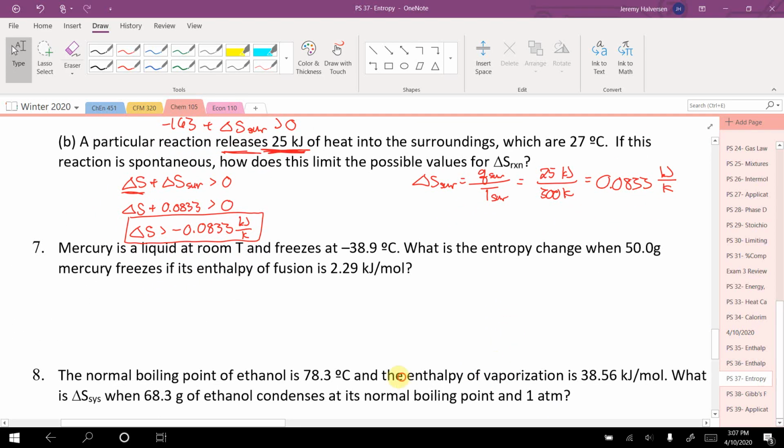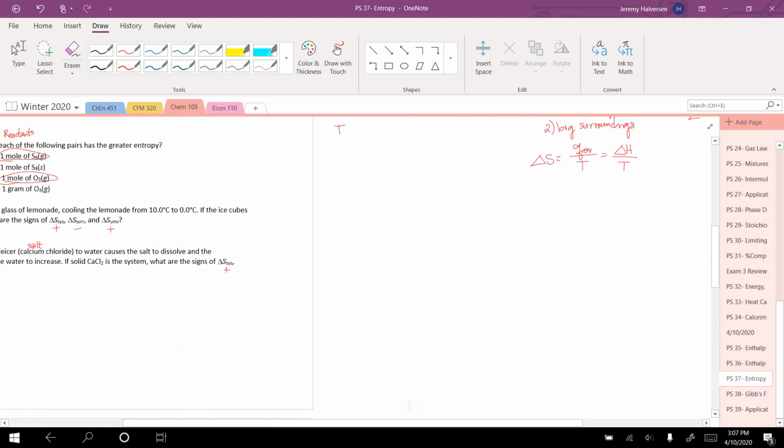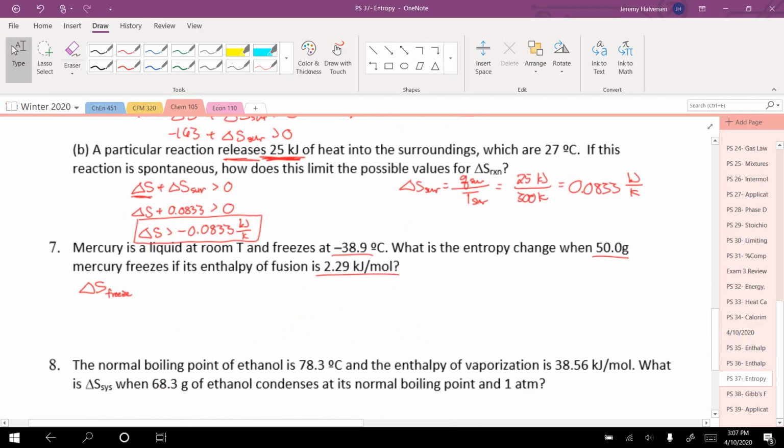All right, mercury is a liquid at room temperature and freezes at negative 38.9 degrees Celsius. What's the entropy change when 50 grams of mercury freeze and the enthalpy of fusion is 2.29 kilojoules per mole? Okay, and they give us the temperature. So we're just trying to find the entropy change of this. What's happening? It's freezing, right? Well, that's a phase change, right? And we said if we're doing a phase change, or at the temperature of the phase change, we can just do that the entropy is Q over T.